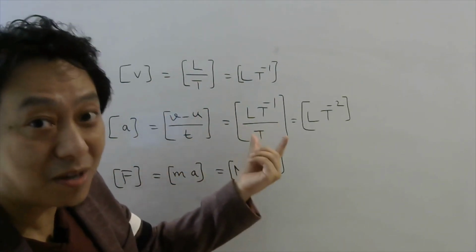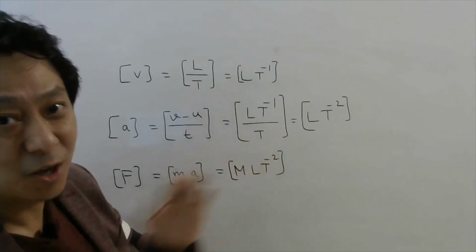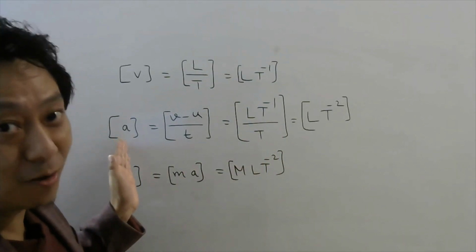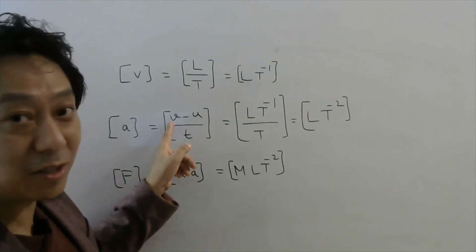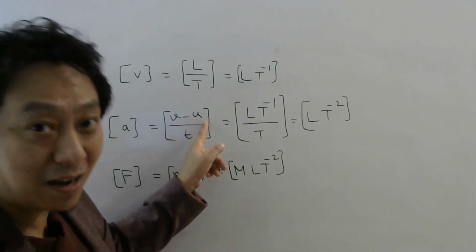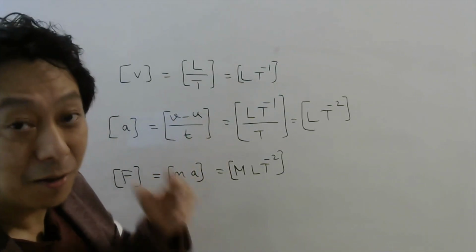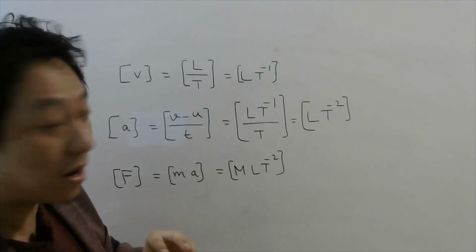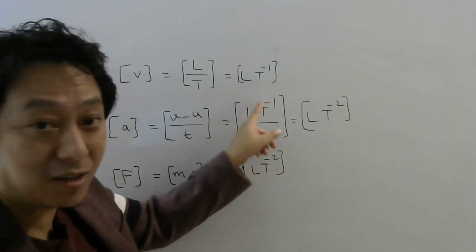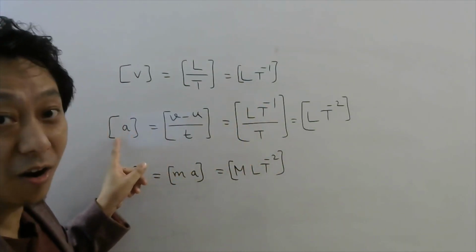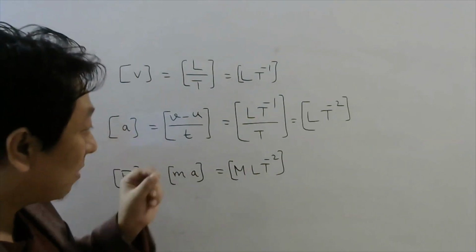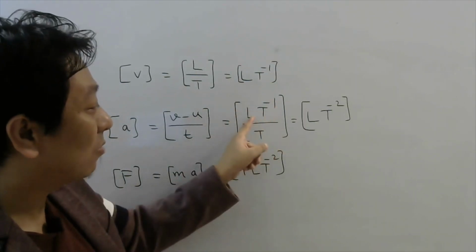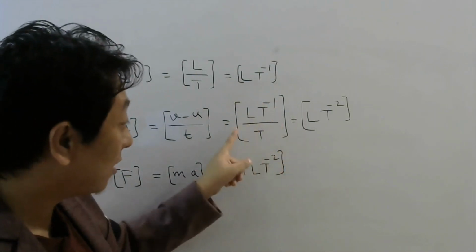are only writing dimensions. Remember the nature of the quantities. We are not calculating value. Obviously, if you want to calculate the value of acceleration, you have to substitute the values of final velocity and initial velocity, right? But right now we are only writing the dimensions. We only want to know which fundamental quantities are present in the formula of a derived quantity. So remember, change in velocity is also velocity, so the dimensions will be the same as velocity divided by time.